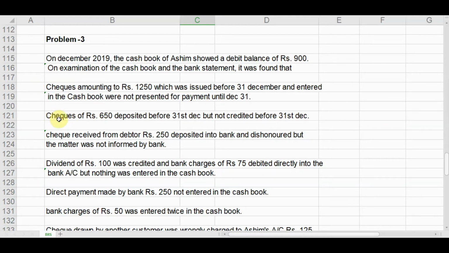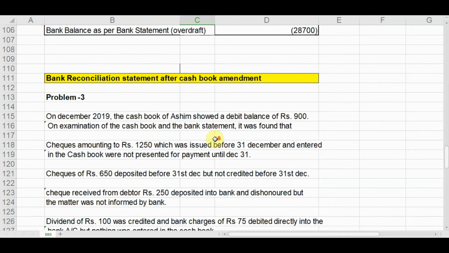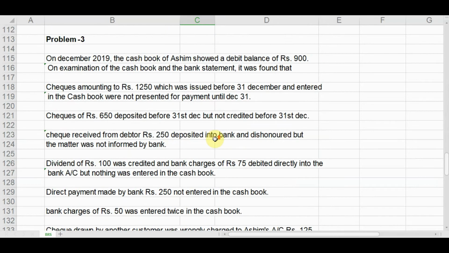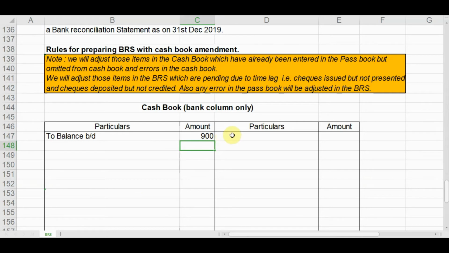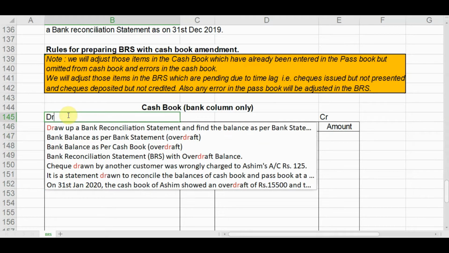Next, a check received from a debtor, rupees 250, deposited into the bank and dishonored, but the matter was not informed by the bank. So this item will be entered in the cash book. It will be entered on the credit side. This is the credit side and this is the debit side.